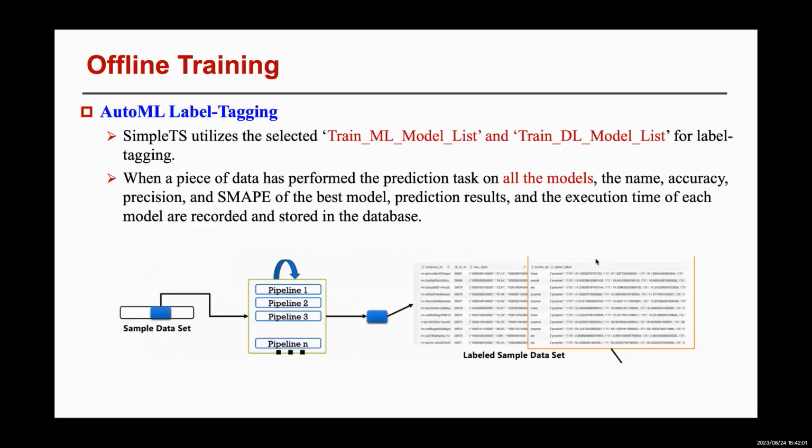We proceed to present a comprehensive overview of the AutoML label tagging. SimpleTS utilizes the selected models for label tagging. When a piece of data has performed the prediction task on all the models, the name, accuracy, precision, and SMAPE of the best model, prediction results, and execution time of each model are recorded and stored in the database.